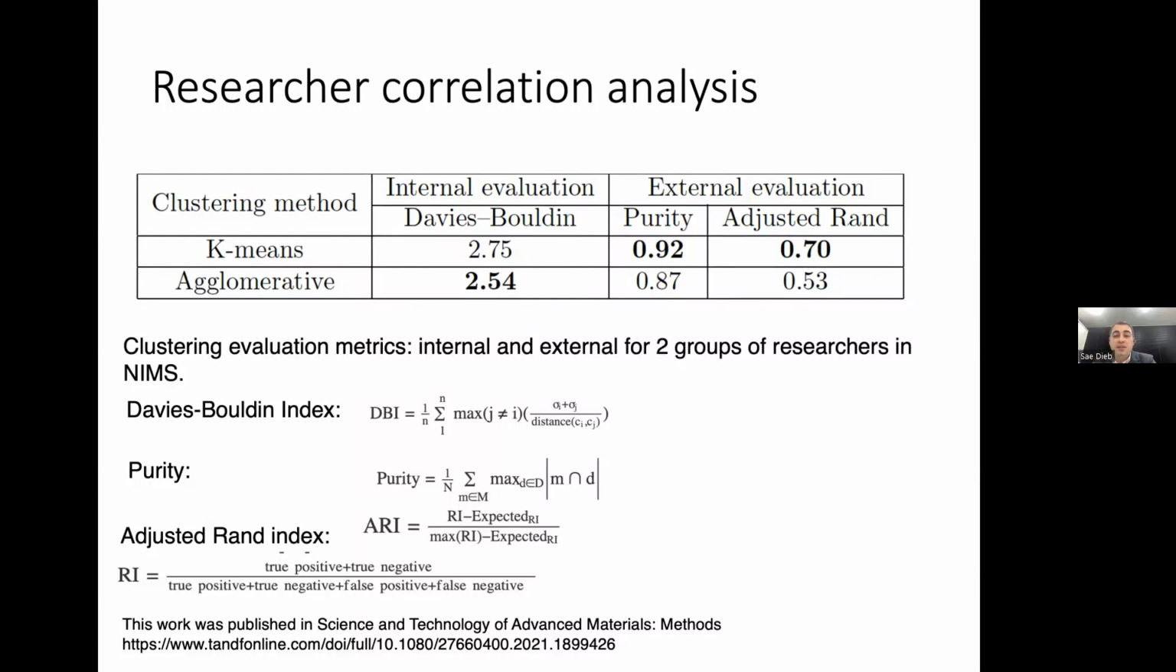And then the adjusted Rand index tries to measure how likely the clusters are similar to the actual classes that these people belong to, the actual groups that these people belong to. And also, the higher, the better. We got 0.70 with the K-means algorithm.